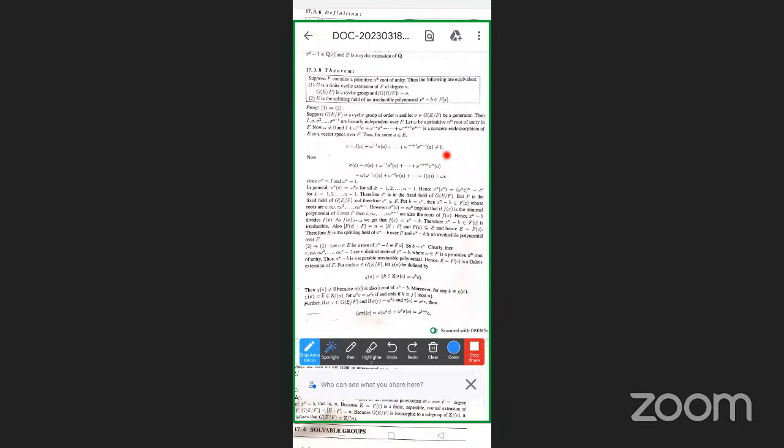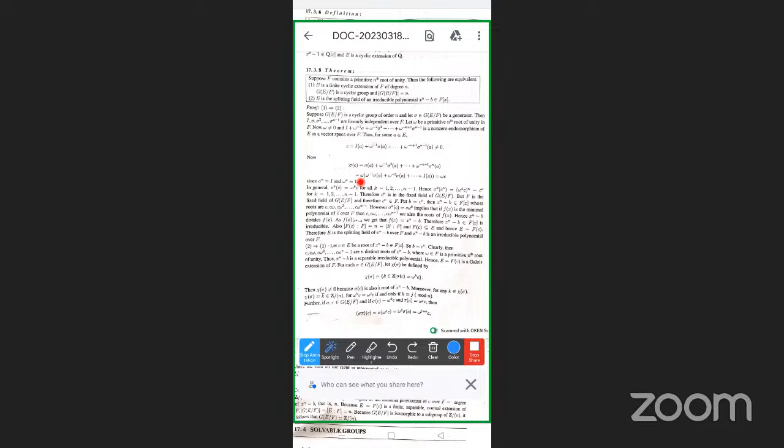Now we take sigma on both sides of the equation. Sigma of C is equal to sigma of A plus omega power minus 1 sigma square of A, up to omega power minus n plus 1 into sigma power n minus 1 plus 1. So multiplying sigma on both sides, we get sigma power n of A.